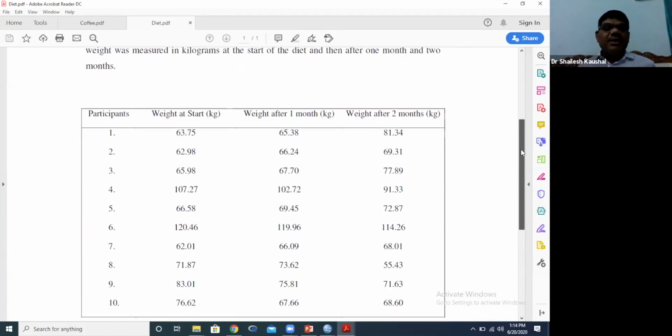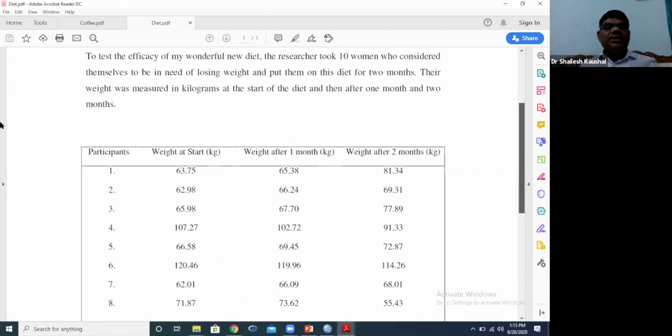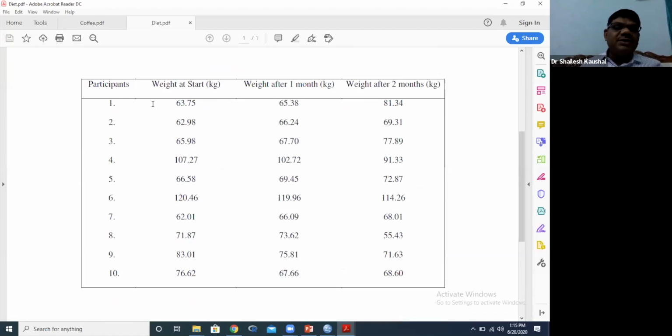Now the case study: to test the efficacy of my wonderful new diet, the researcher took 10 women who considered themselves to be in need of losing weight and put them on this diet for 2 months. Their weight was measured in kilograms at the start of the diet and then after 1 month and 2 months. So we have 10 participants.